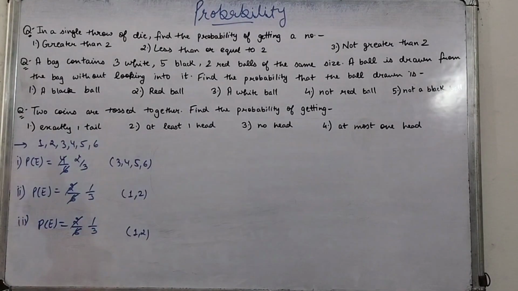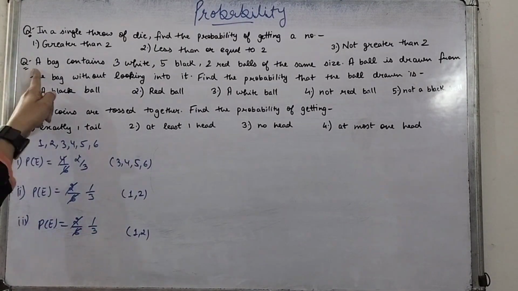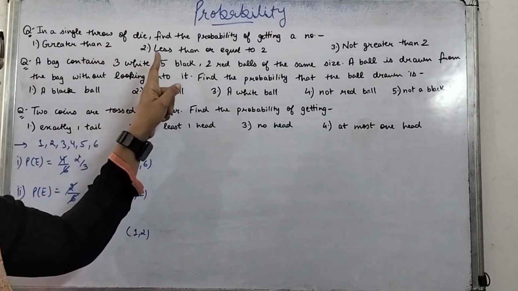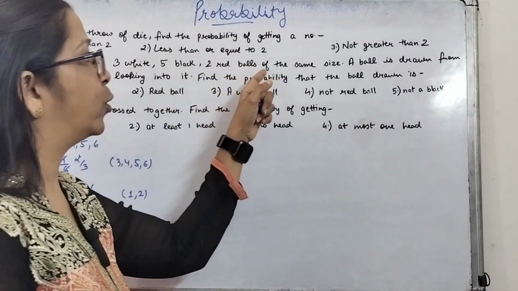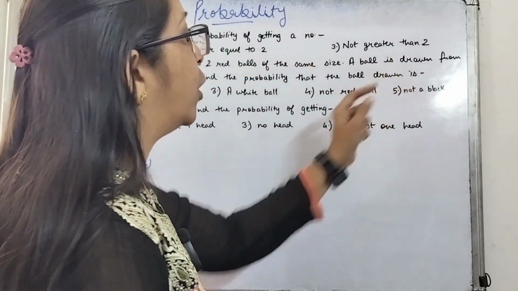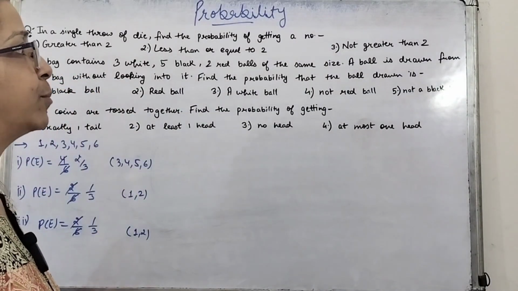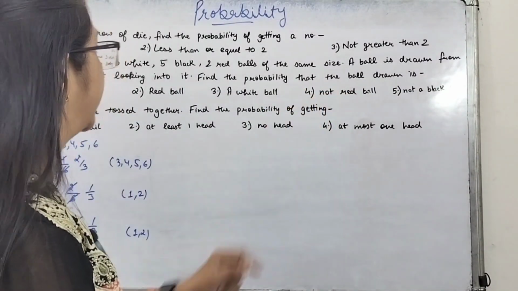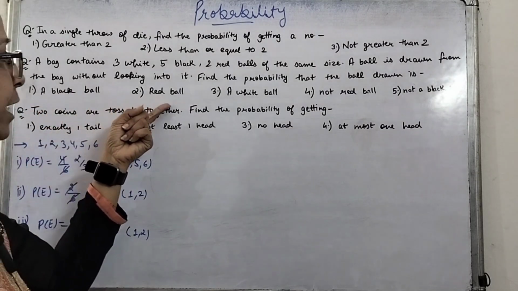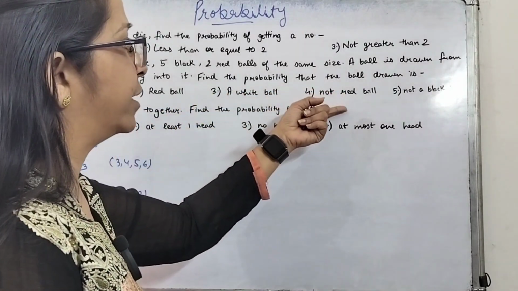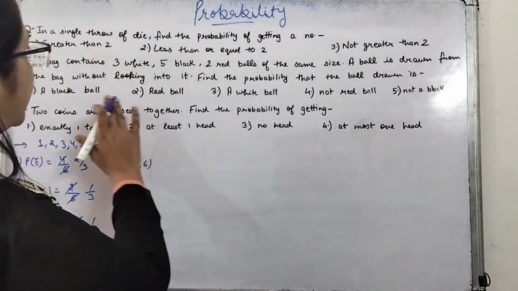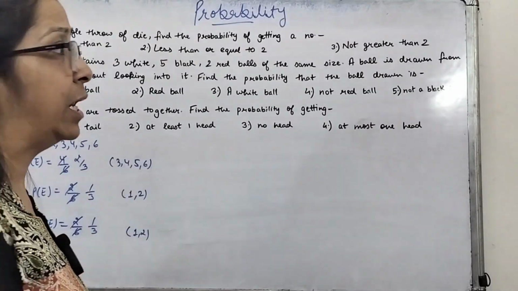So the next question is, a bag contains 3 white, 5 black, 2 red balls of the same size. A ball is drawn from the bag without looking into it. Find the probability that the ball drawn is a black ball, red ball, white ball, not a red ball, not a black ball. So first of all, what all are the possible outcomes?